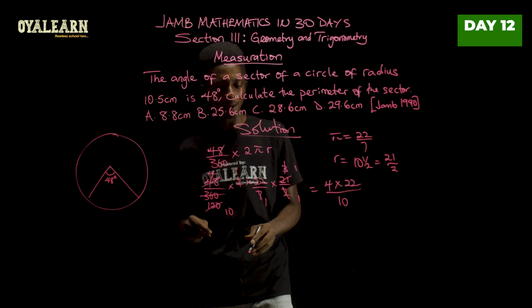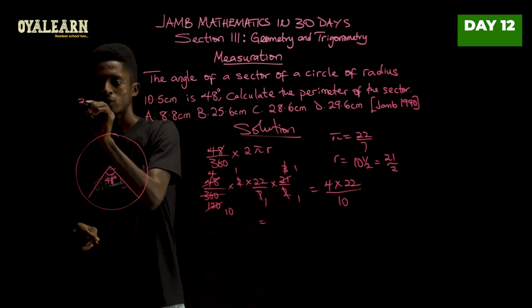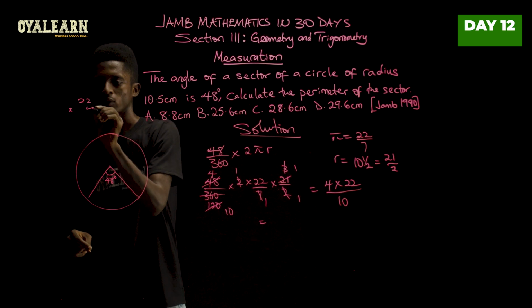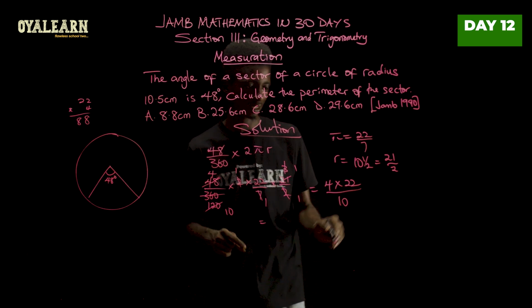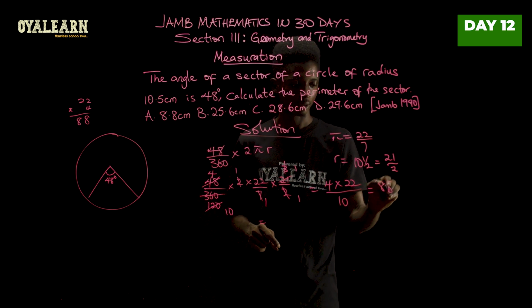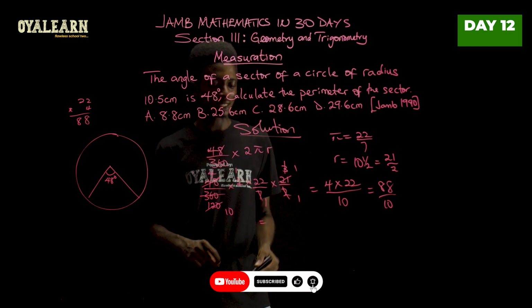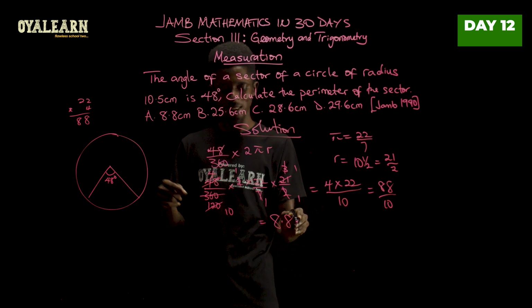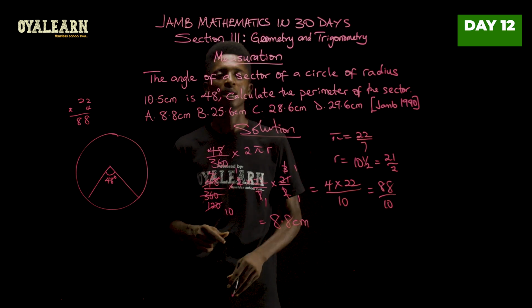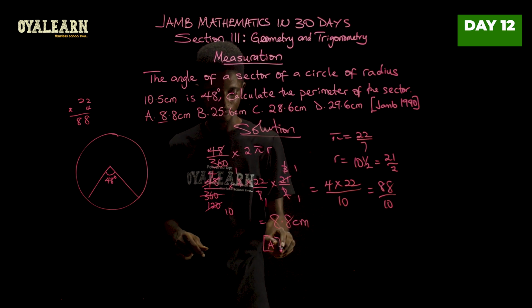Now 4 multiplied by 22 would give us what? Now this will give us 88 divided by 10. So from here, 88 divided by 10 will give us 8.8, and it is measured in centimeters. So the correct answer is option A.